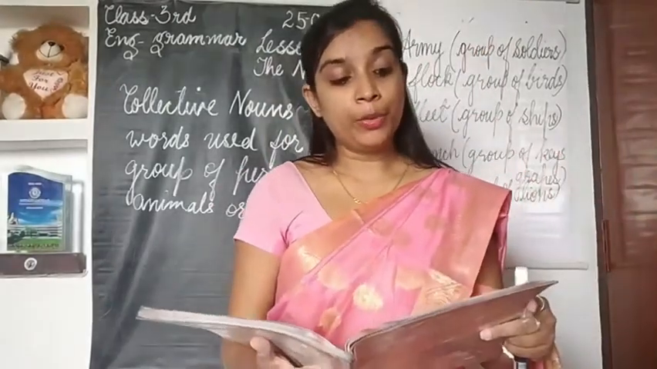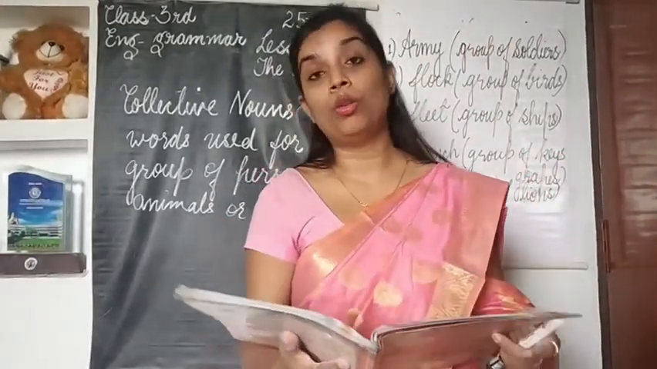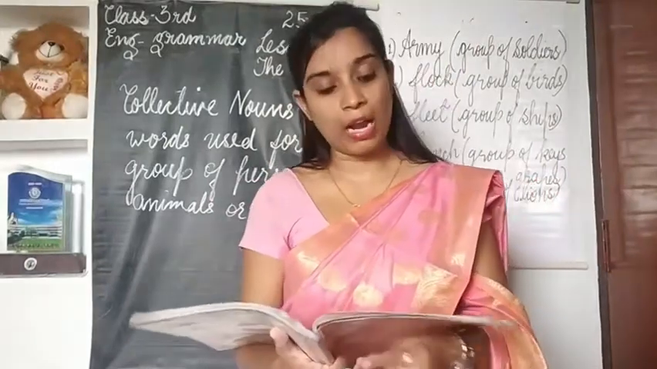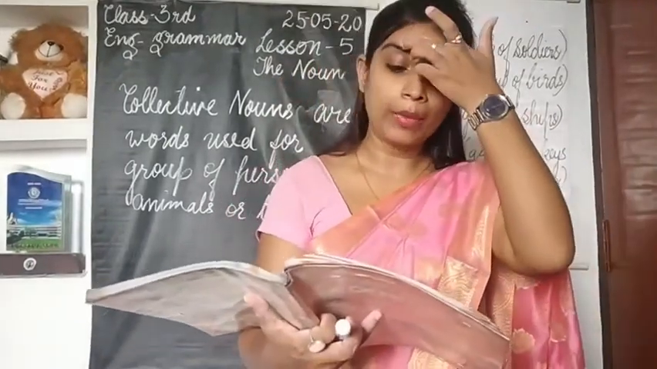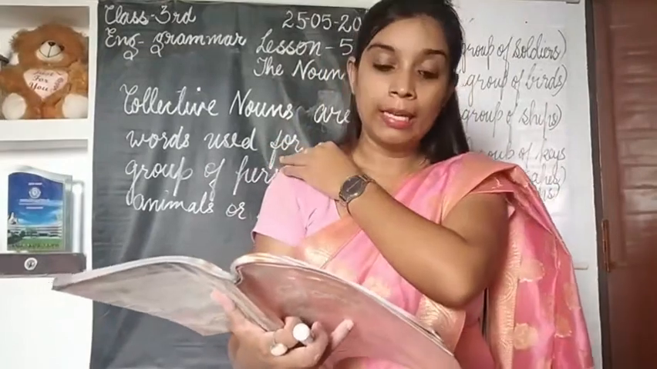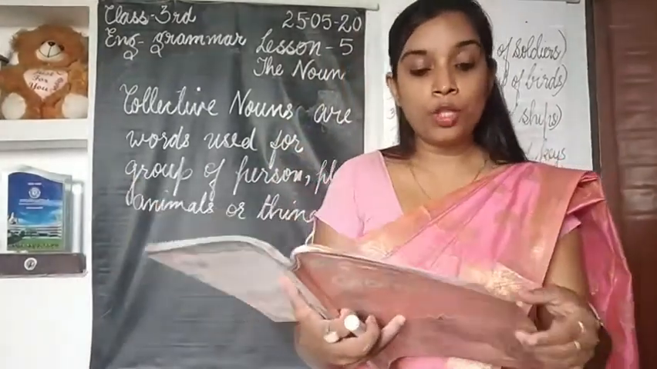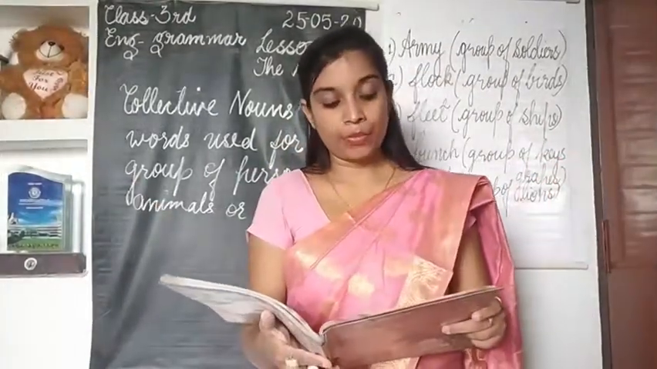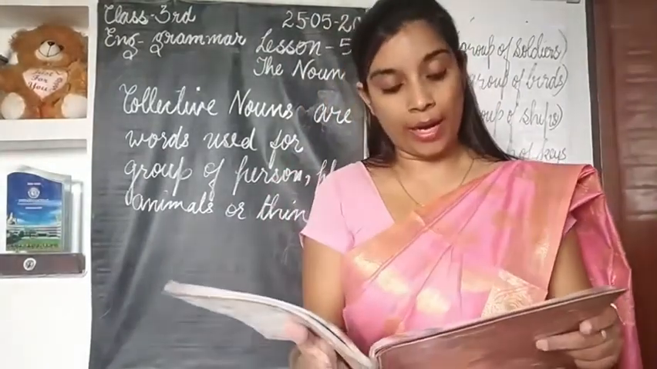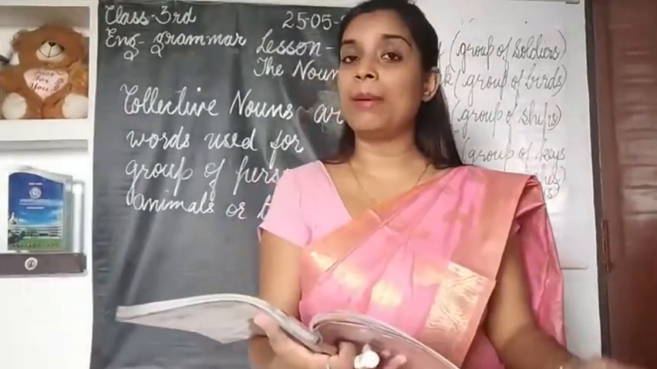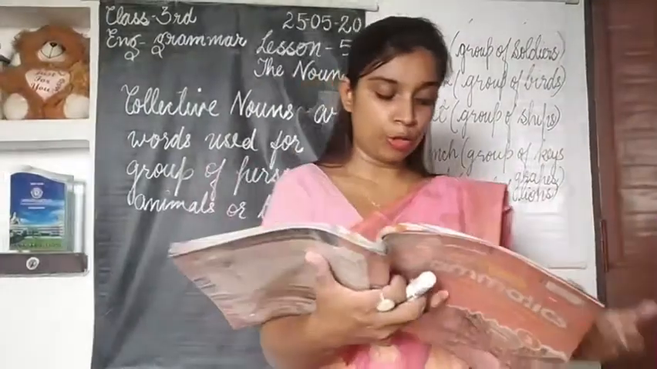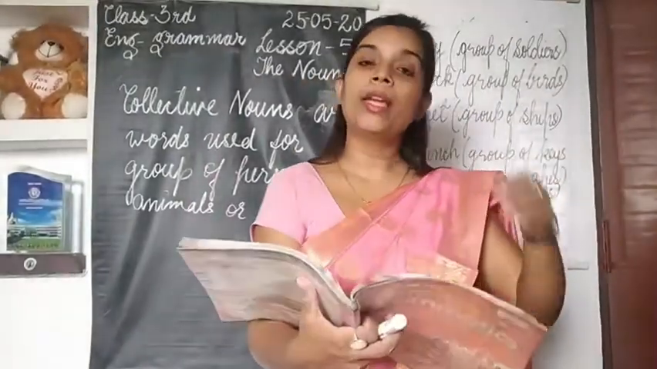In that you can see army, a group of soldiers. Then bouquet, a group of flowers. What we call a group of flowers? Bouquet. A group of keys, what we call? Bunch. A group of ships? Fleet. A group of singers? Choir. Likewise, so many examples of collective noun are given there in your book on page number 20. You can go through it.